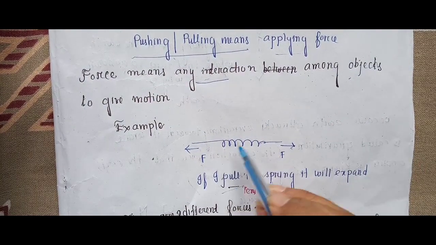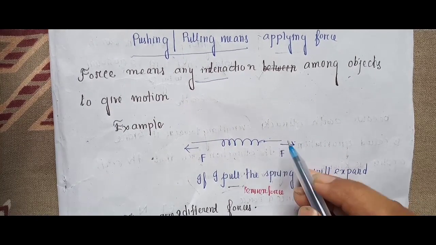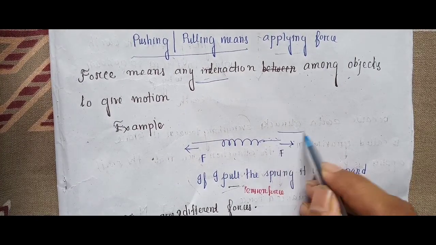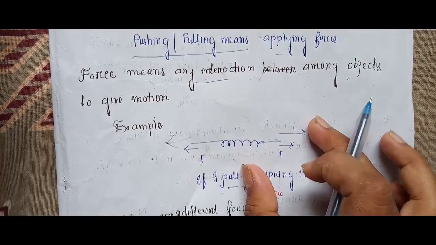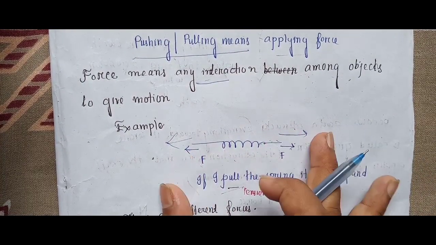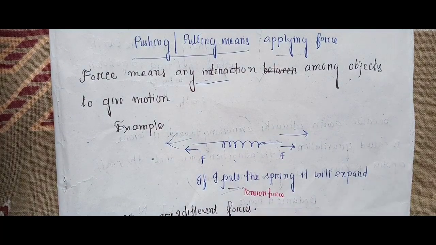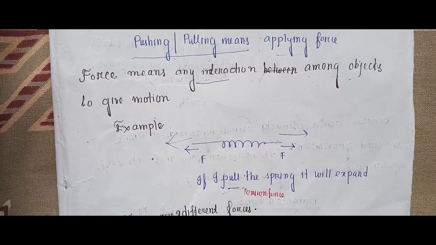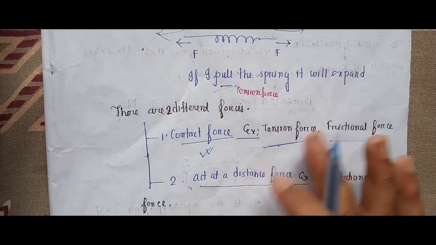Here I have mentioned a spring. If I pull it, suppose I am pulling this from this side and from this side, which means I am applying force from both sides. What will happen? The spring will expand. This expansion of the spring is the result of the force I have applied. So it is an example of force. You can give thousands of examples.